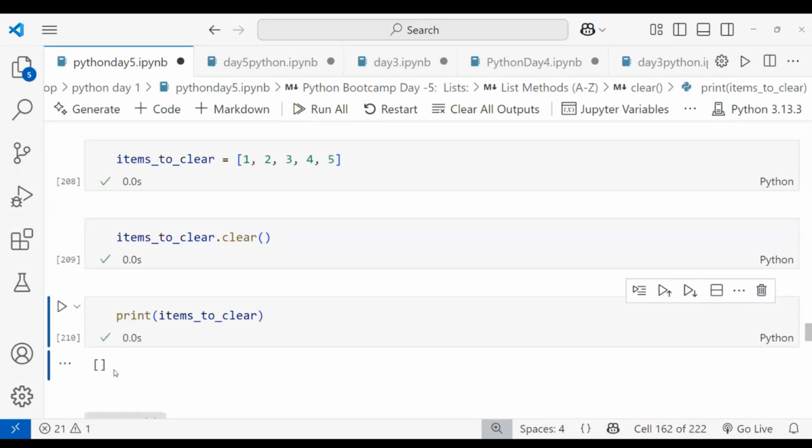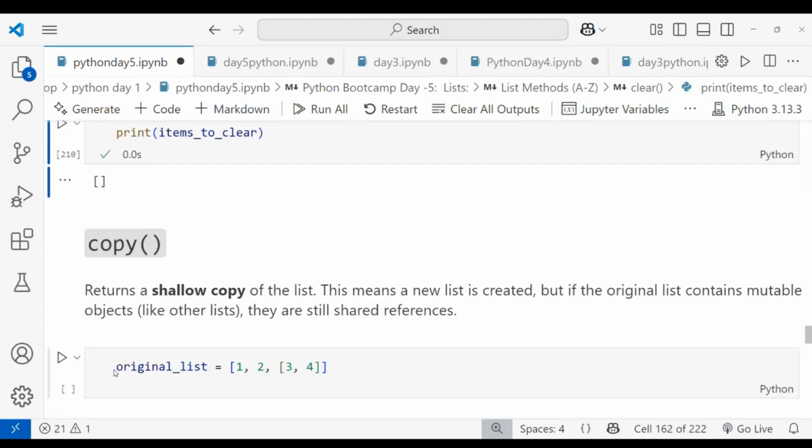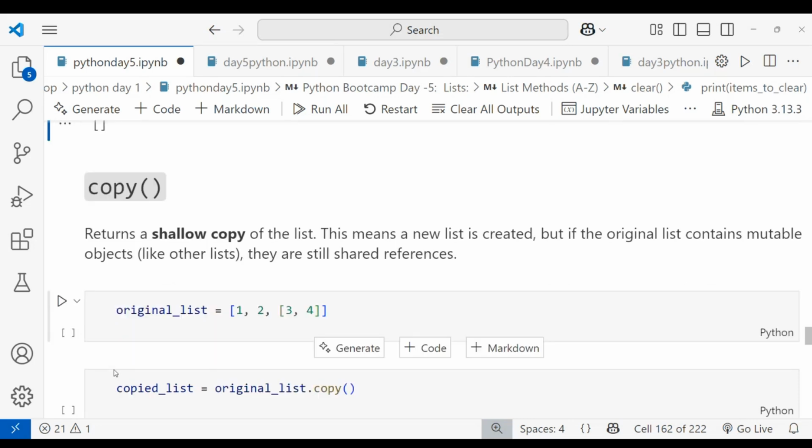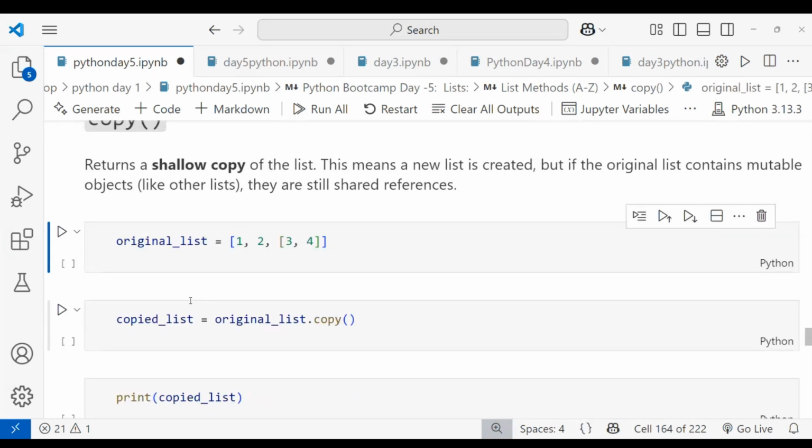Okay, the next method is copy. If I want a copy of the original list, you can use the copy method. It returns a shallow copy of the list. This means a new list is created. But if the original list contains mutable objects like other lists, the references are shared. Here is my original list, 1, comma 2, comma 3, comma 4. I'm running this.